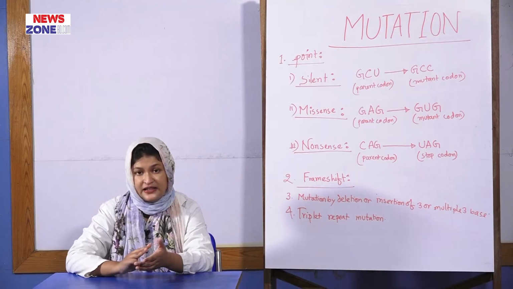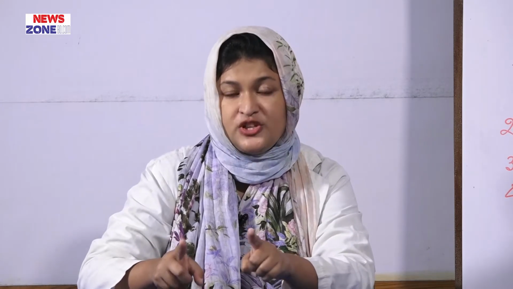In silent mutation, normally a codon is a 3-letter code word. A new codon is formed by base substitution which codes for the same amino acid as the parent codon, and that is known as silent mutation. As an example, GCU codes for alanine. When there is a mutation in GCU, it is mutated into GCC, which also codes for alanine. So the parent codon GCU becomes GCC after mutation, but both code for alanine.